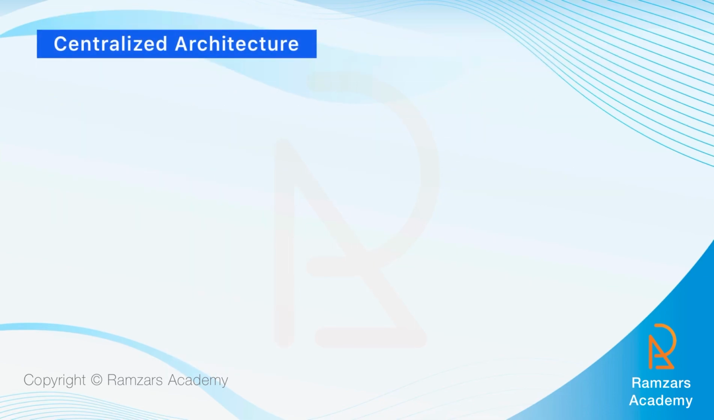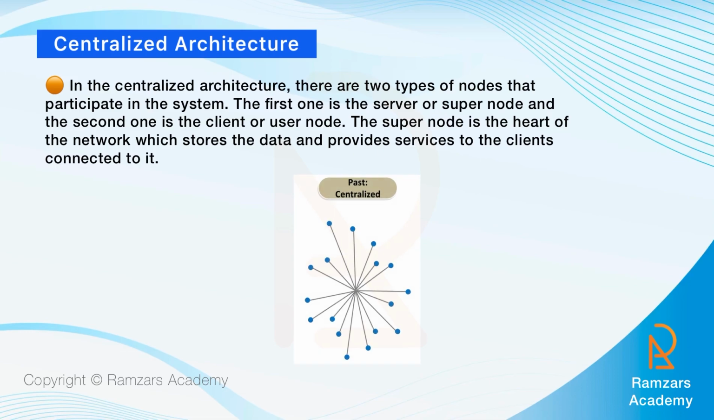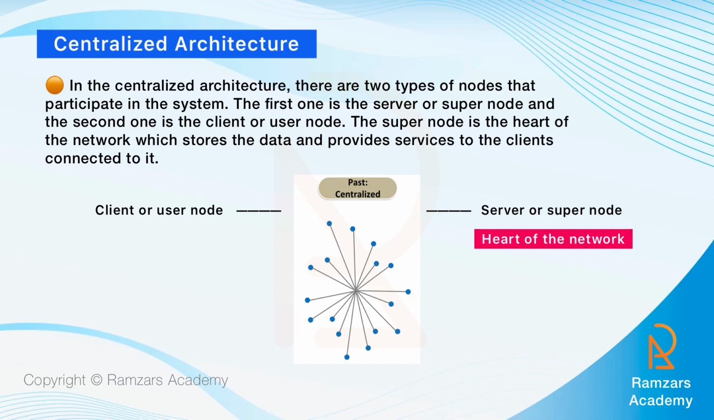Let's understand centralized architecture. In the centralized architecture, there are two types of nodes that participate in the system. The first one is a server or supernode, and the second one is a client or user node. The supernode is the heart of the network, which stores the data and provides services to the clients connected to it. It is a traditional and simple method of maintaining a network, where there are multiple users requesting a service or data that includes user information or user-generated content and much more.